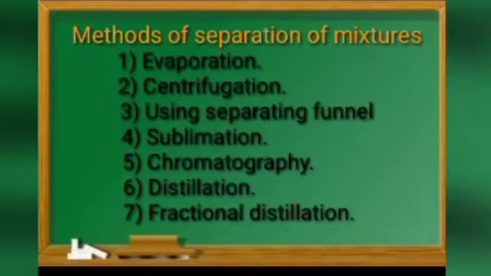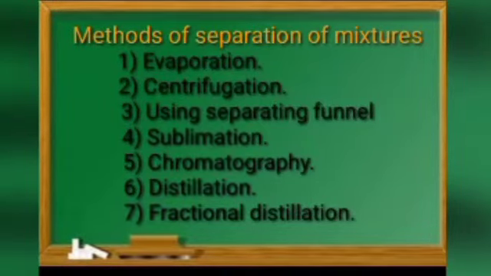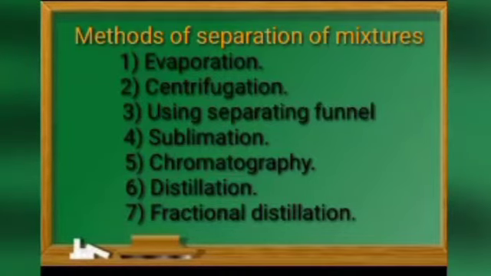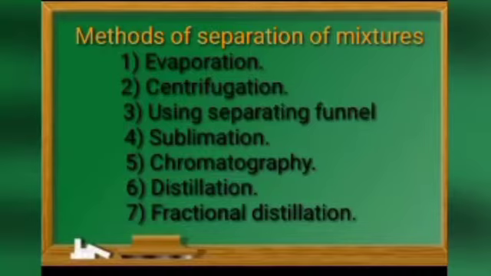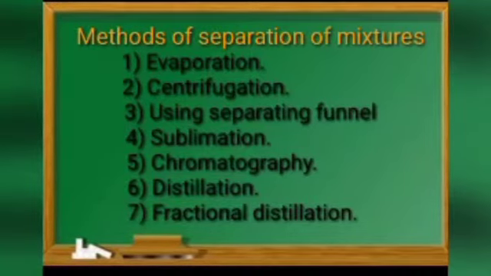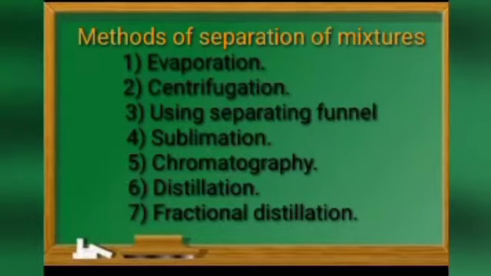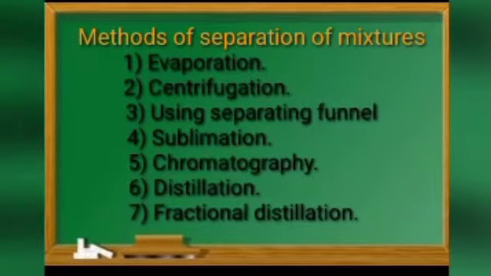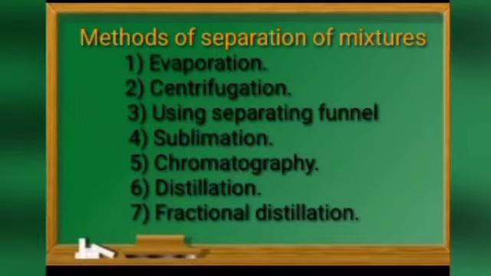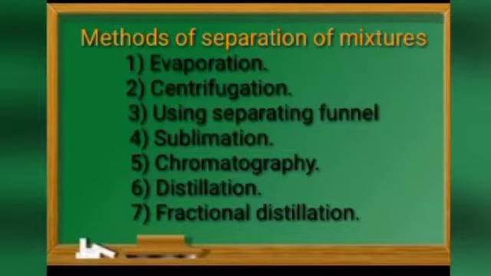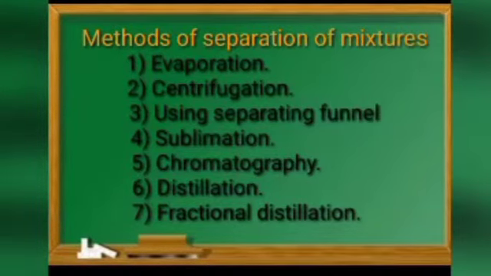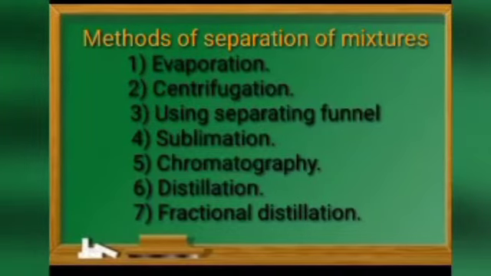Hello all, this section is about the methods of separation of mixtures. We know a mixture is made up of a large number of components. It may be 2 components, 3 components, or more than that. If we want to separate the individual components from the mixtures, what are the techniques we use? If we have a pure component, then we need not separate further, right? But if we have a mixture, we want to separate the components.